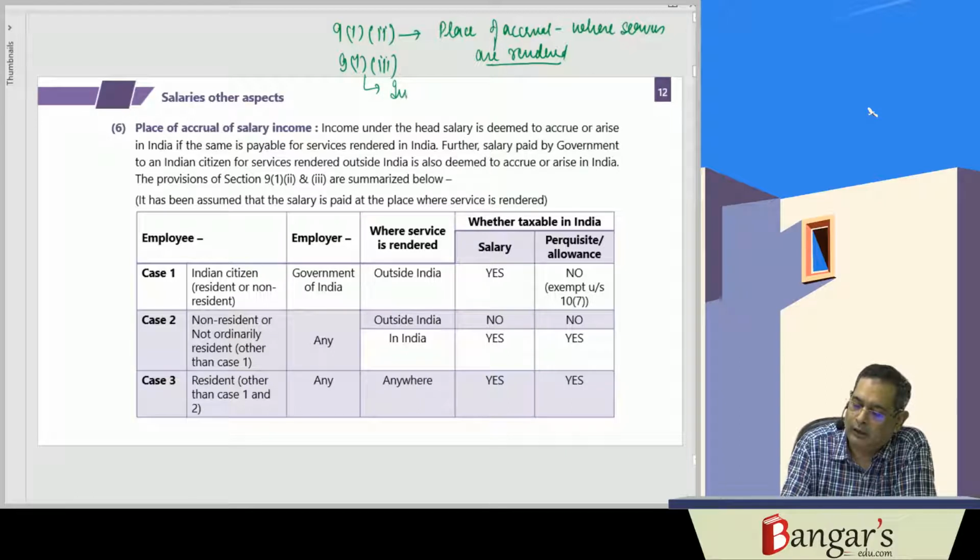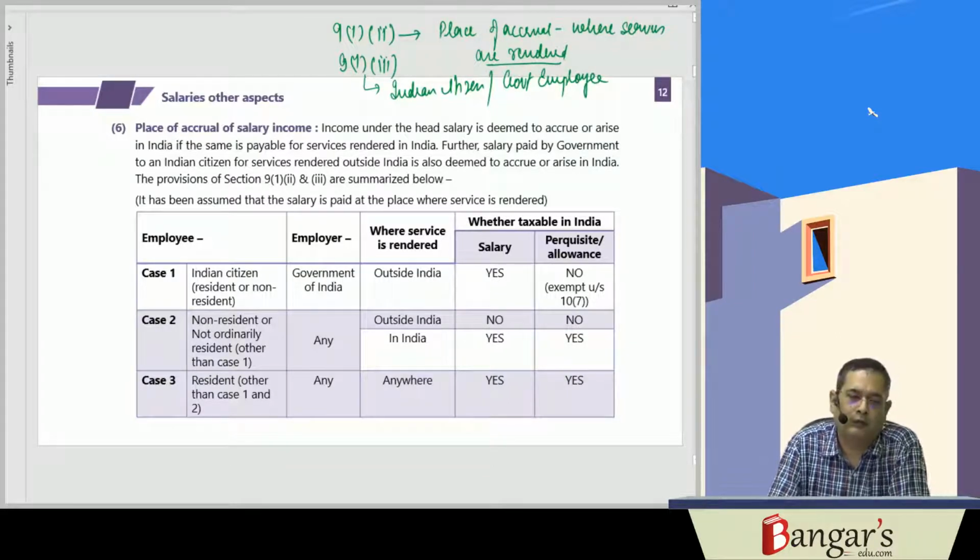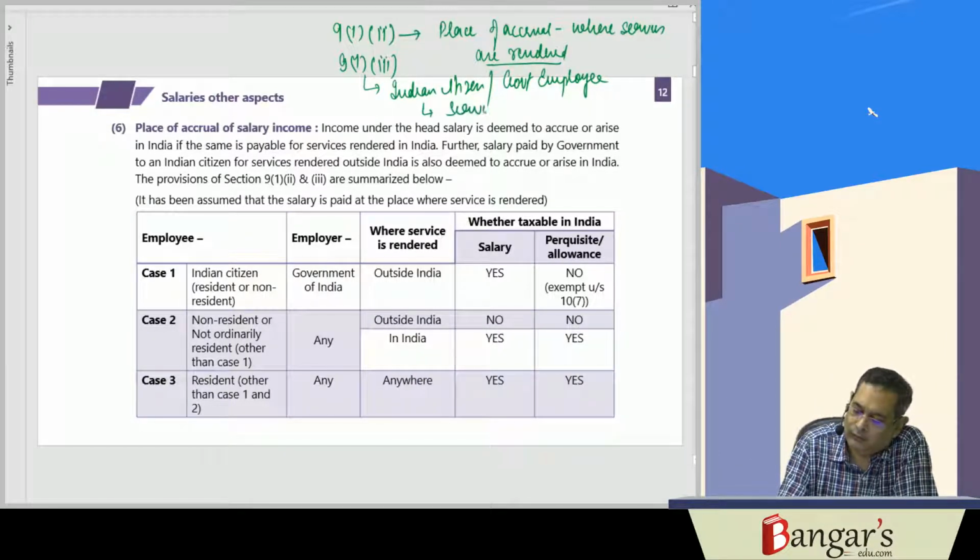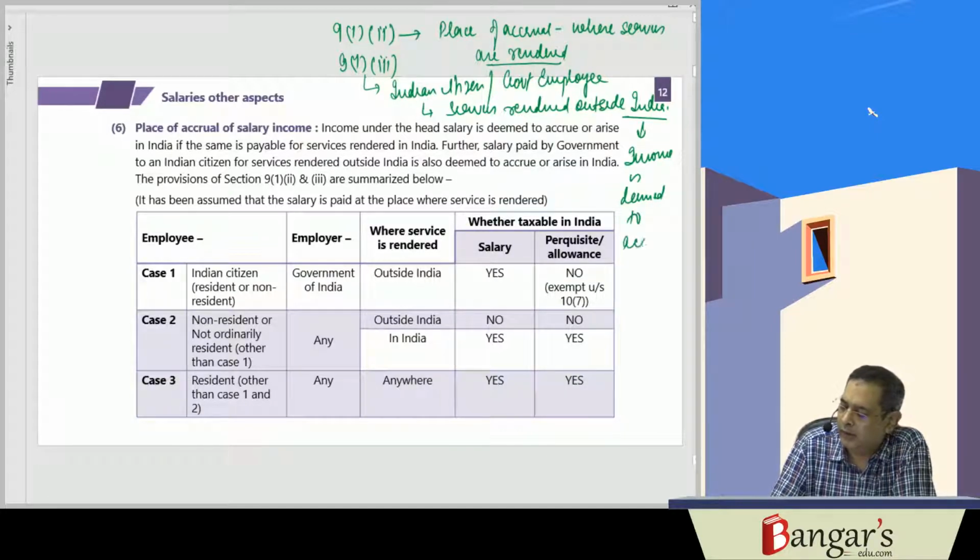In section 9(1)(iii), in case of an Indian citizen who is a government employee, if services are rendered outside India, income is deemed to accrue or arise in India, and the same is taxable.